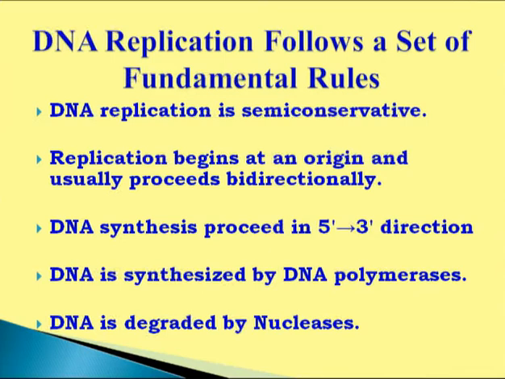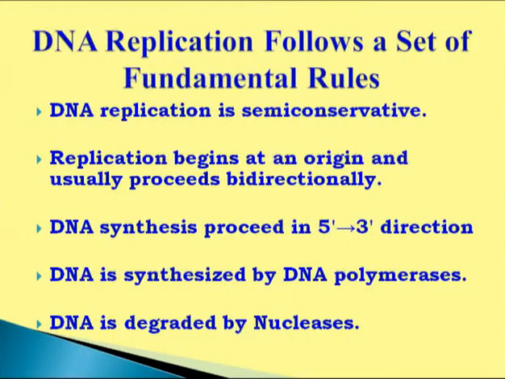DNA synthesis always proceeds in 5' to 3' direction, because at the 3' end there will be a hydroxyl group, and this hydroxyl group facilitates the binding of polymerase molecules at a specific site, and then synthesis of new nucleotide starts. DNA is synthesized by DNA polymerase. DNA polymerase is the key enzyme of replication, and there are various classes of polymerases in both pro and eukaryotes. In prokaryotes 3 types and in eukaryotes 5 types, that we will discuss later on. It is responsible for processive chain elongation, meaning addition of nucleotides in 5' to 3' direction on the complementary strand.